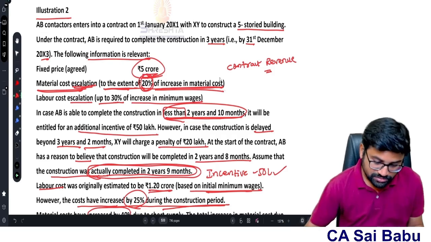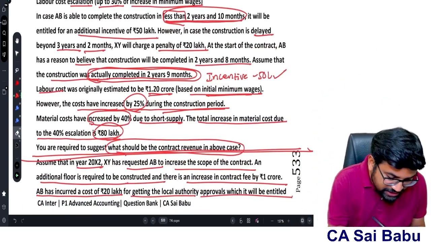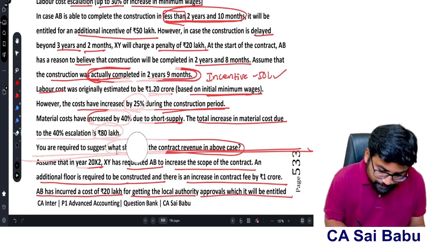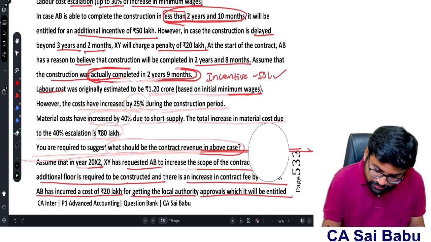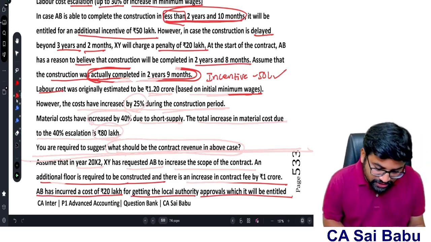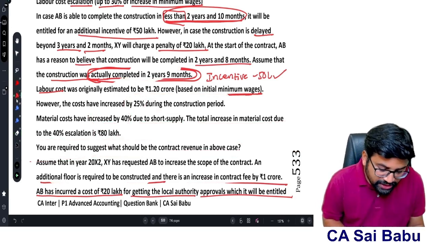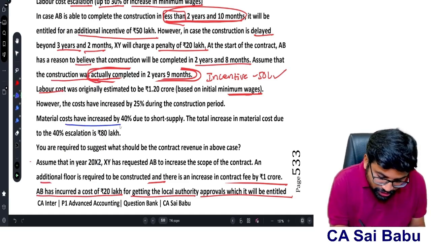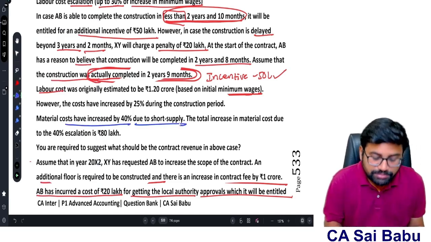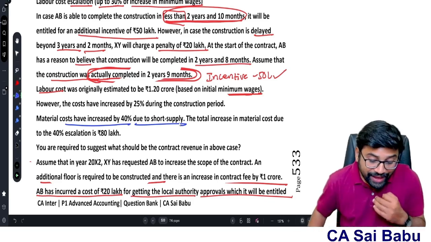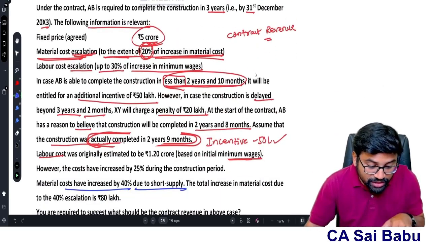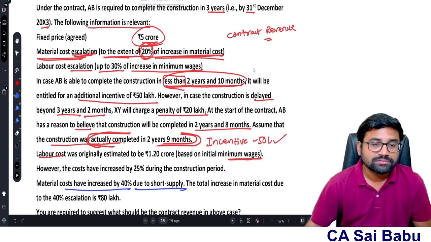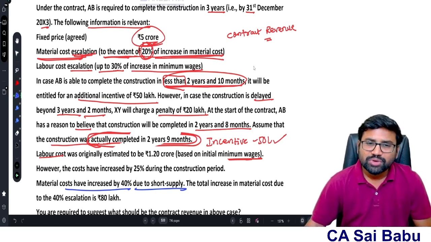Actually, in the question, if you read carefully, sir, I want every one of you to concentrate here. If you read the question carefully, they have given in the question that material cost has increased by 40% due to short supply. But as per the agreement, we have written that we will consider only to the extent of 20% of increase in material cost escalation. Sir, what is this, sir?